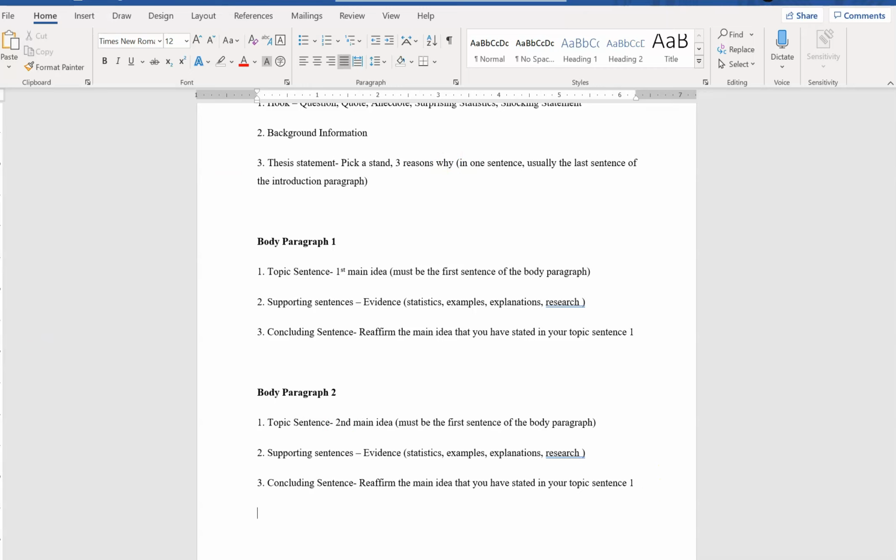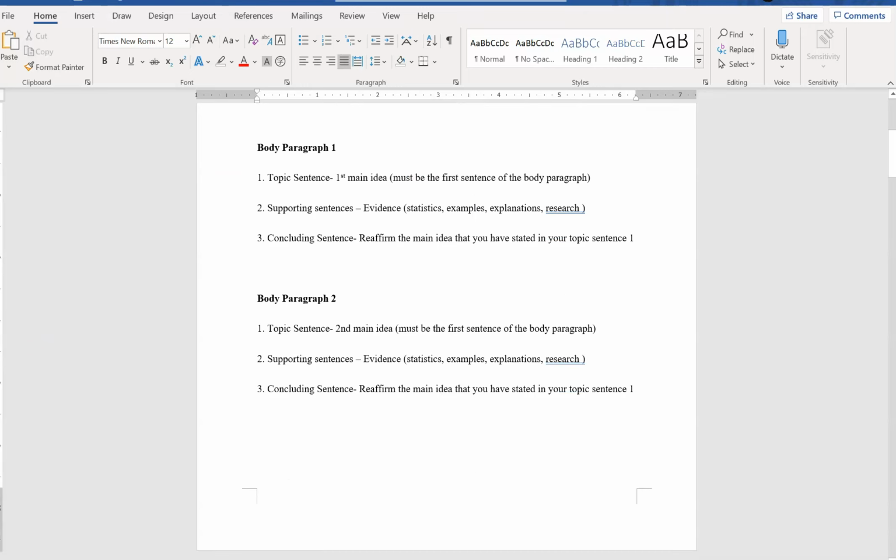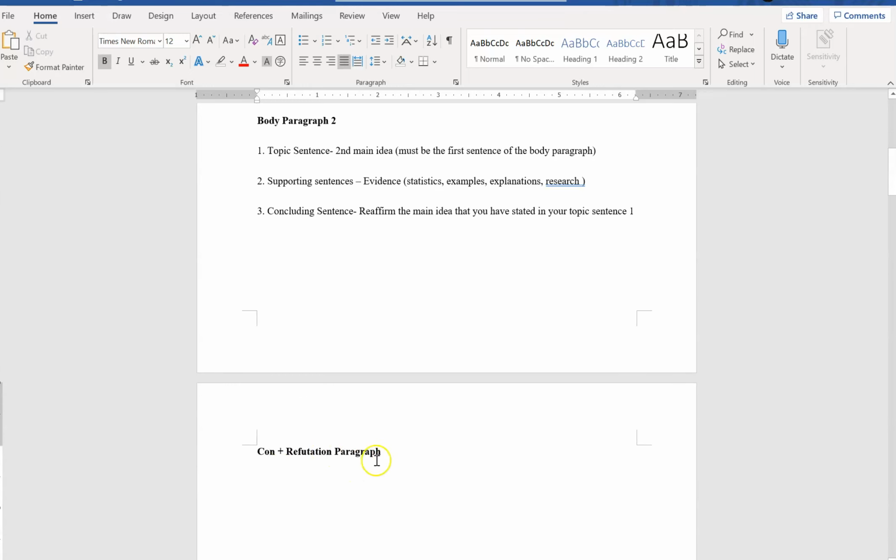Okay, and then the next paragraph is more crucial because this is a special paragraph. It's called the counter refutation paragraph. Okay, so the counter refutation paragraph is a bit trickier compared to the rest of the body paragraphs. Please also note that there are many ways of writing argumentative essays. This is just one of the ways.